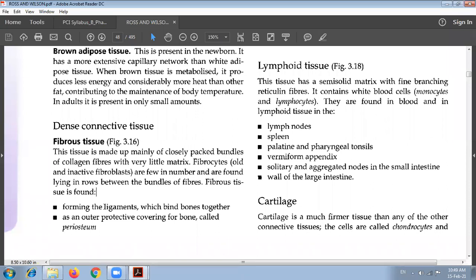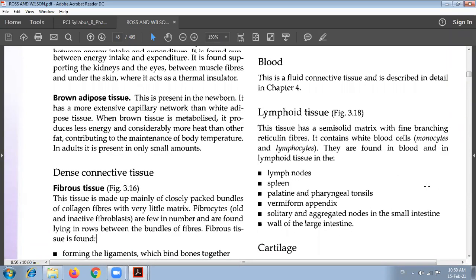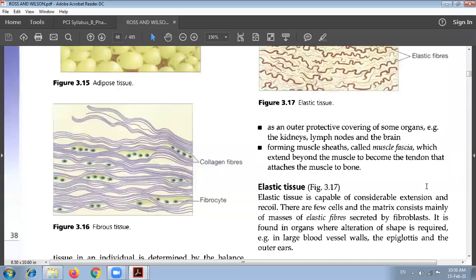Fibrous tissue forms the ligaments which bind bones together, and an outer protective covering for bone called periosteum. It also forms the outer protective covering of some organs like kidneys, lymph nodes and the brain, and forms the muscle sheath called muscle fascia, which extends beyond the muscle to become the tendon and attaches the muscle to the bone.